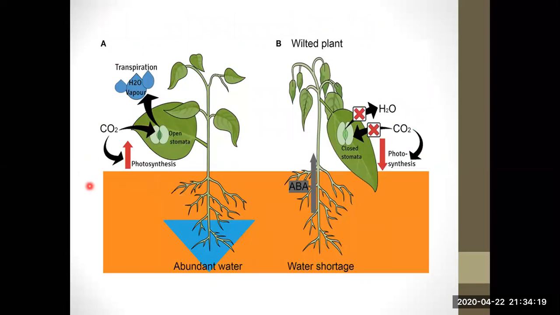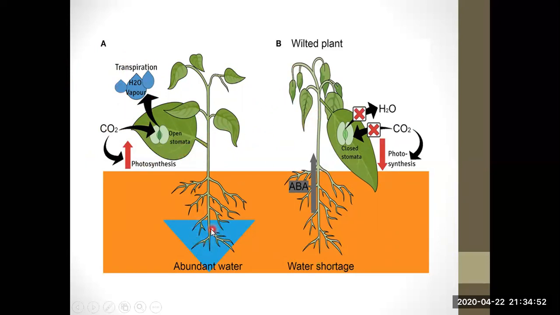We have already discussed another factor, that is transpiration. Transpiration is a loss of water from the plant surface, and what is present on the plant surface? Stomata. The extra water is released from these stomata and goes out, while carbon dioxide comes in with the help of these stomata. So when carbon dioxide comes in, photosynthesis rate increases. But when these stomata are closed, no carbon dioxide is taken inside the plant and no water goes out of the plant, so the plant becomes wilted.